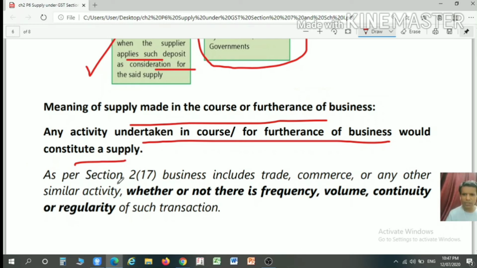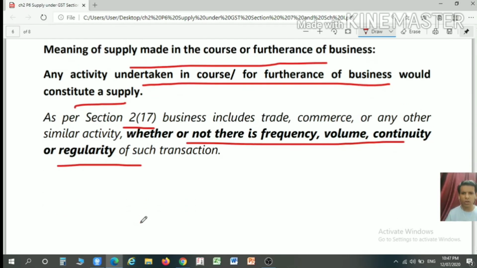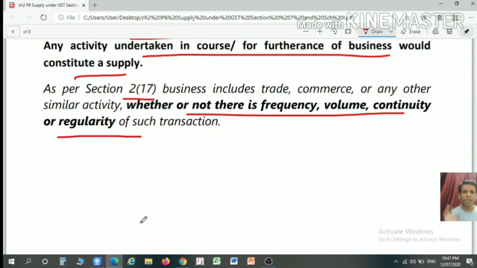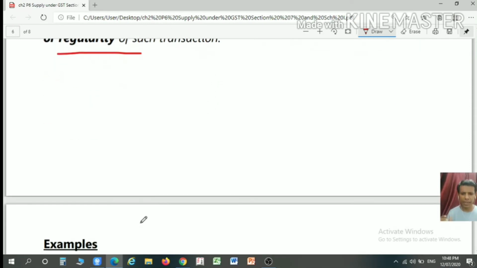So what is the definition of business? One of the clauses in the definition of business says that business includes trade, commerce, vocation, profession, etc., whether or not there is a frequency, volume, continuity or regularity of such transactions. So even one transaction will constitute a business, and if it is a business and it is with consideration, then such transaction would form part of a supply as per section 7 subsection 1 clause A.